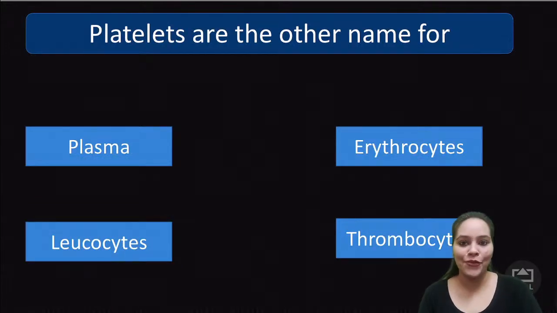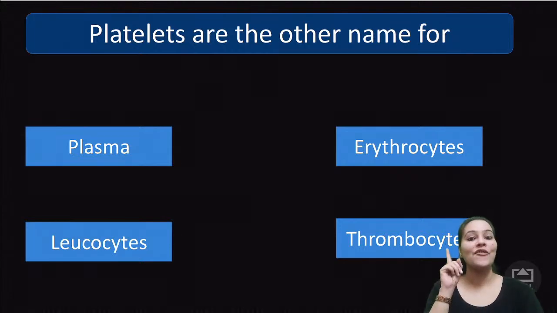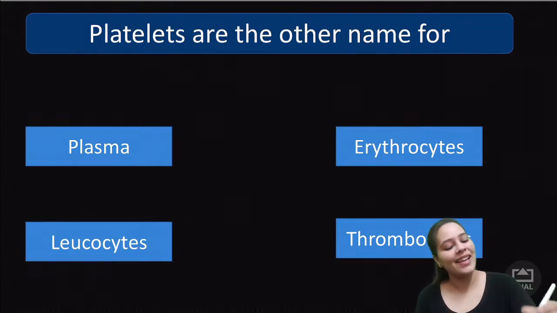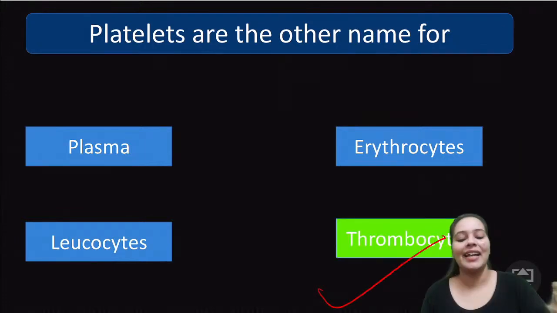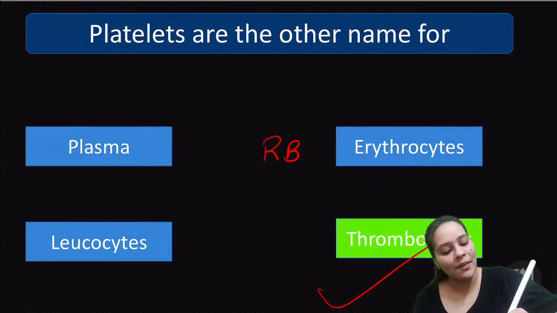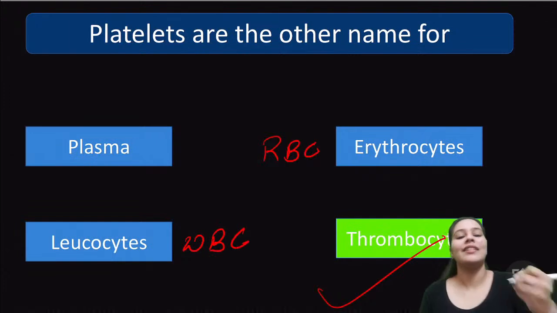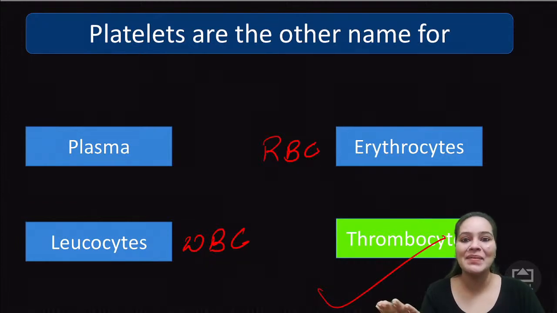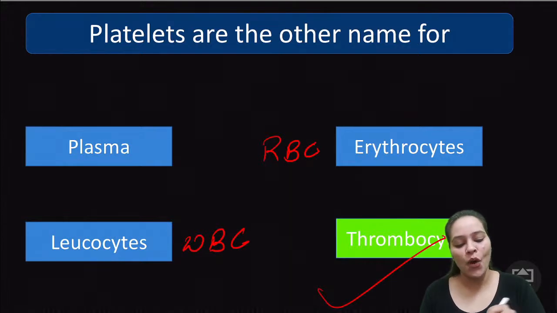Platelets are the other name for plasma, erythrocytes, leukocytes or thrombocytes. So kids, focus. Here I'm asking about the platelets. What do you think? What is the other name of platelets? Think about it. So the other name of platelets is your thrombocytes. Erythrocytes का क्या था? RBC. Leukocytes का क्या था? WBC. Got it? Erythrocytes also known as RBC. Leukocyte also known as WBC. Thrombocyte also known as platelets. Okay, let's move forward.